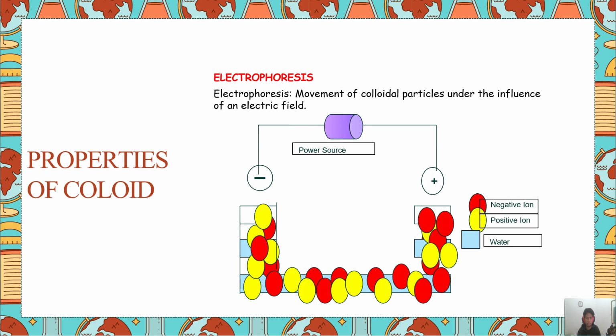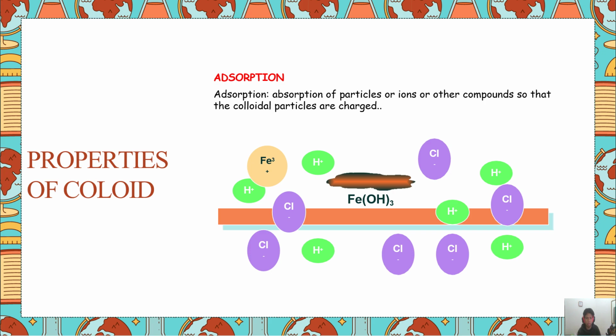Next, electrophoresis. Electrophoresis is movement of colloidal particles under the influence of an electric field. Next is adsorption. Adsorption is absorption of particles or ions or other compounds so that the colloidal particles are charged.